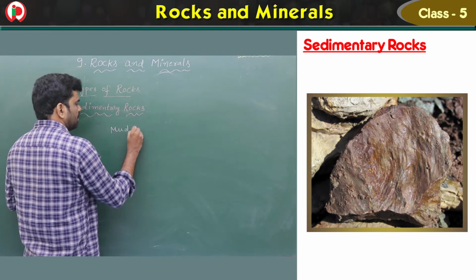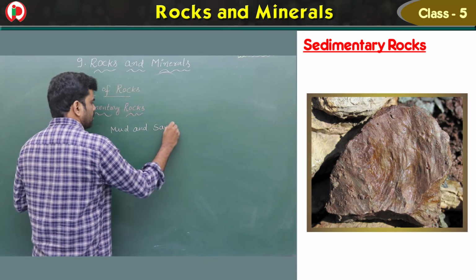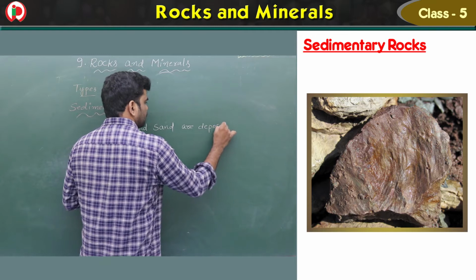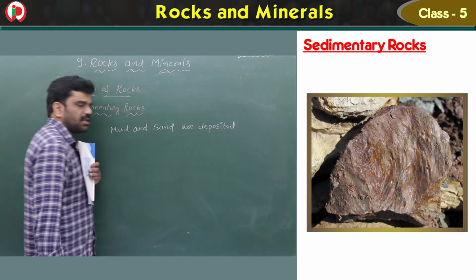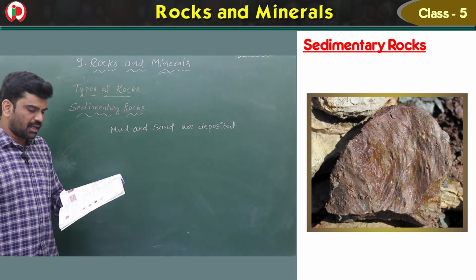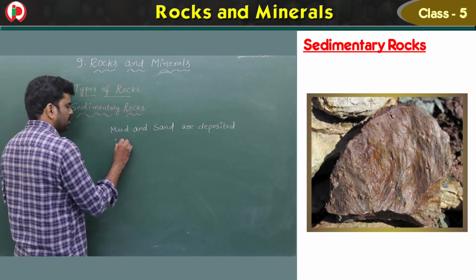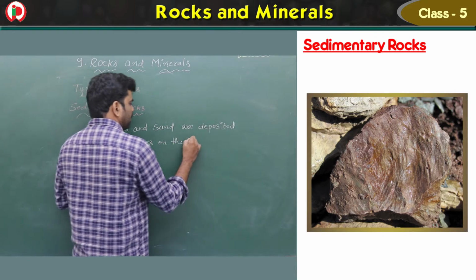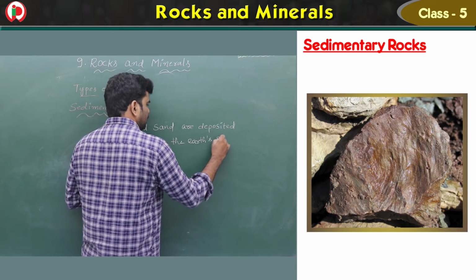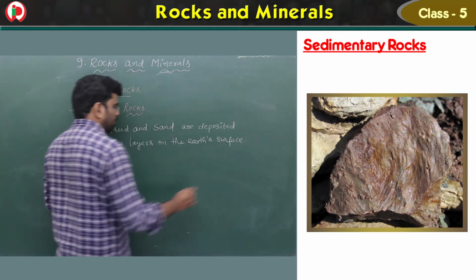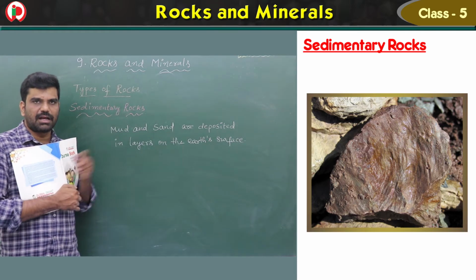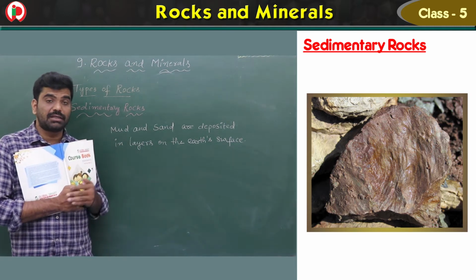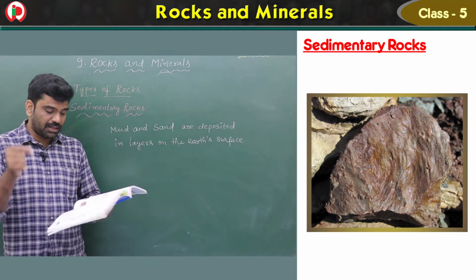When mud and sand are deposited in layers on the earth's surface. So you know the mud and sand, children. These are the common words we use. Okay, when this mud and sand are deposited in the layers of the earth's surface, the sedimentary rocks are formed.